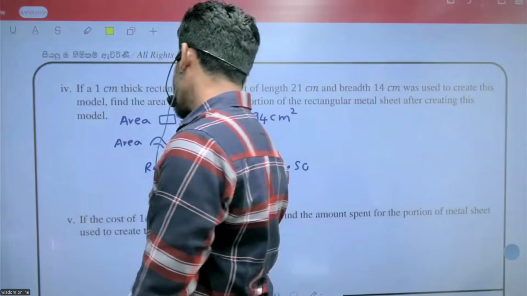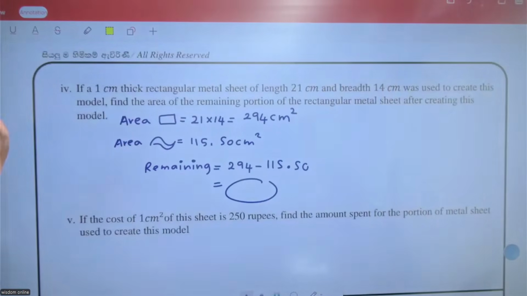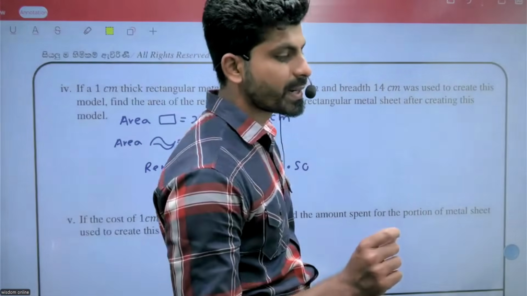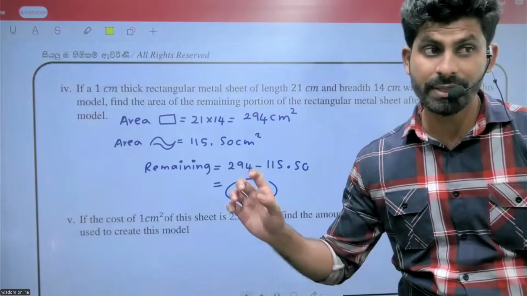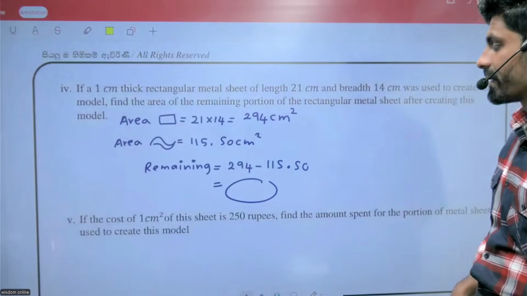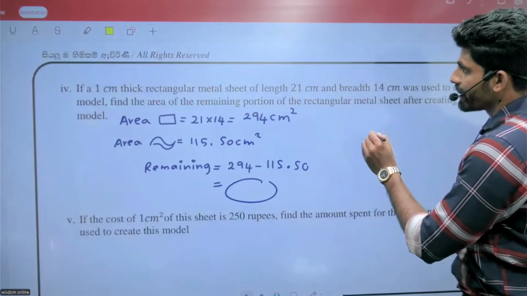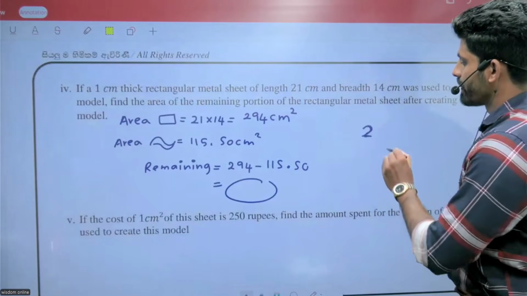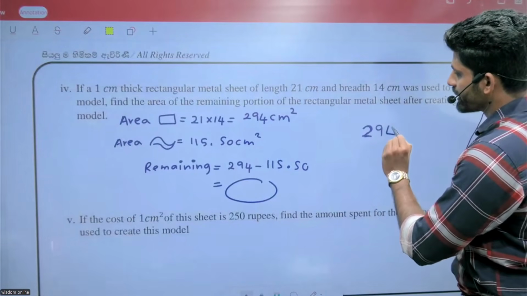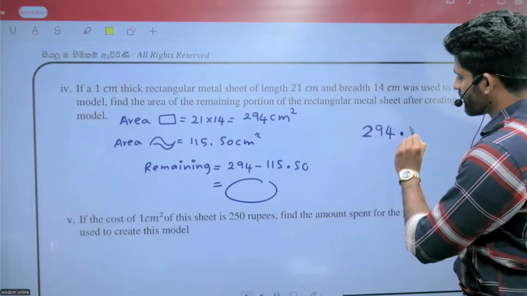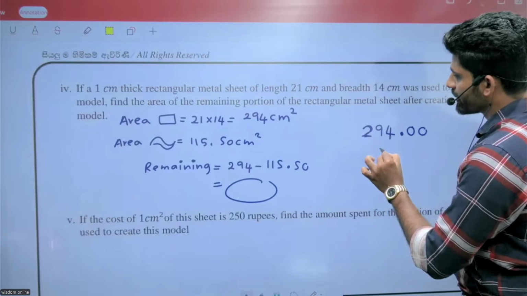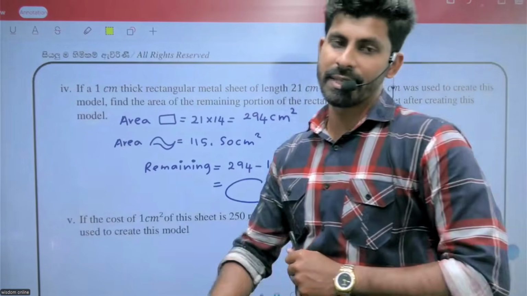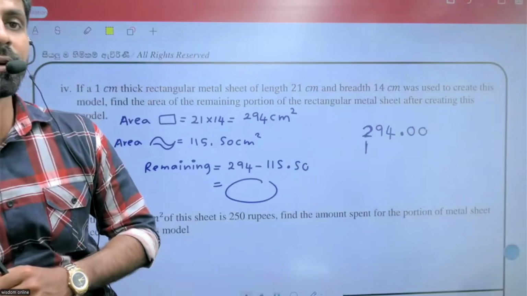This is the remaining part, right? Then you can find that one, 294 minus 115.50. That is the remaining part.